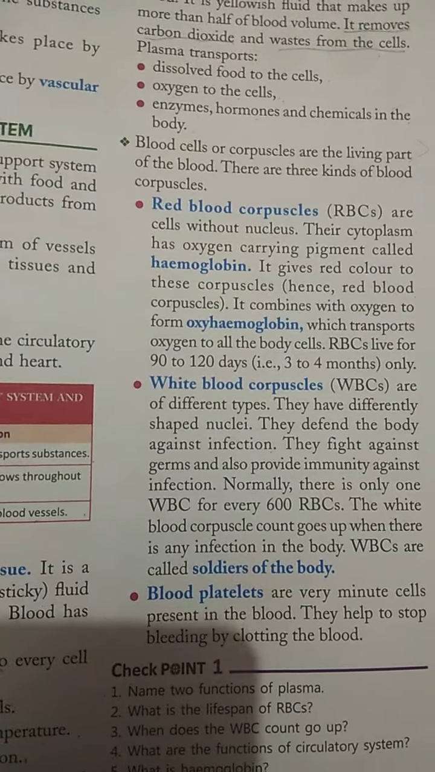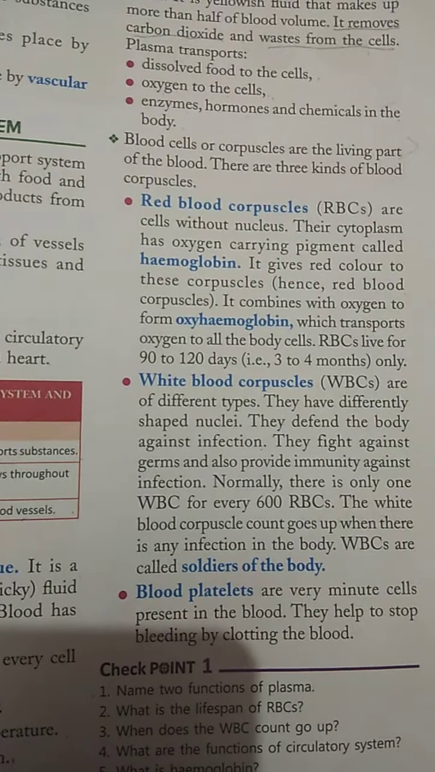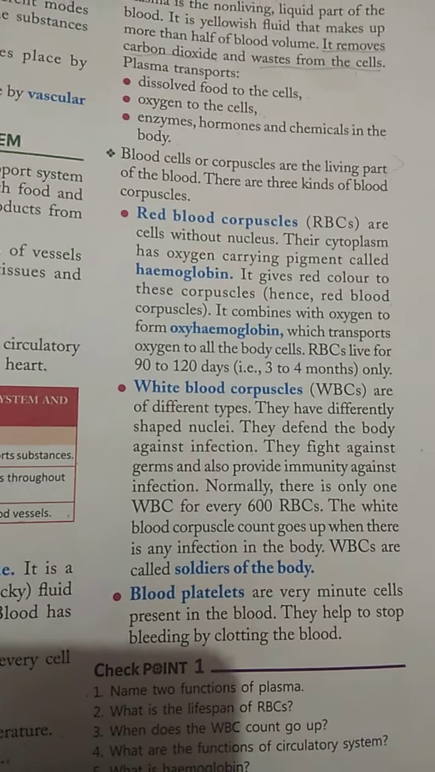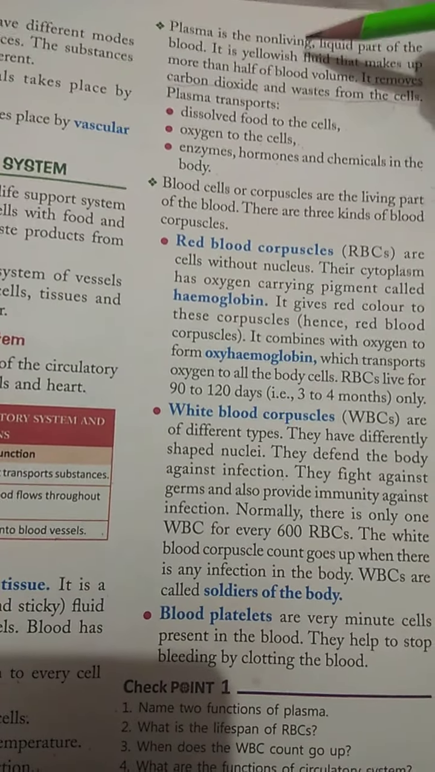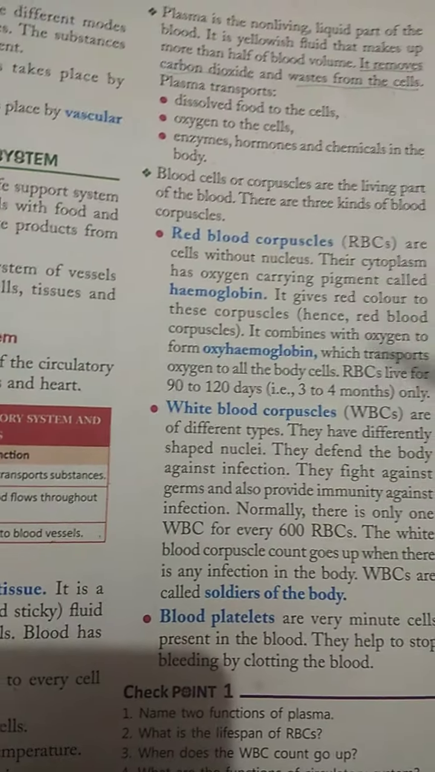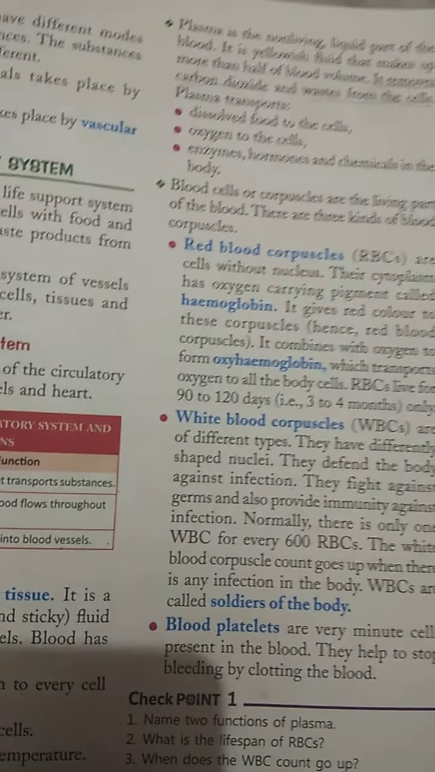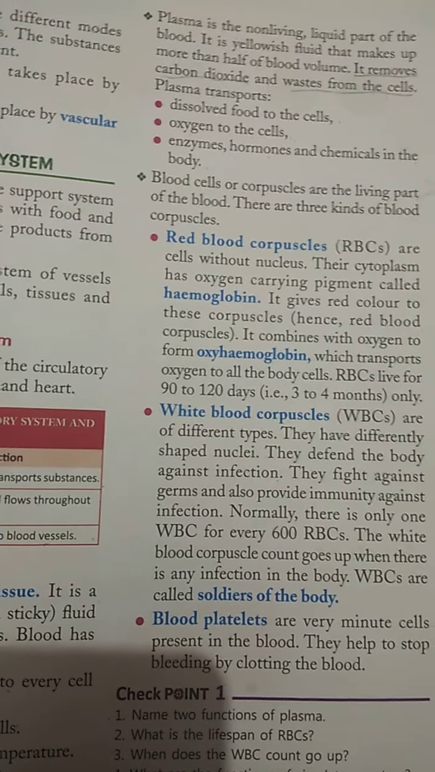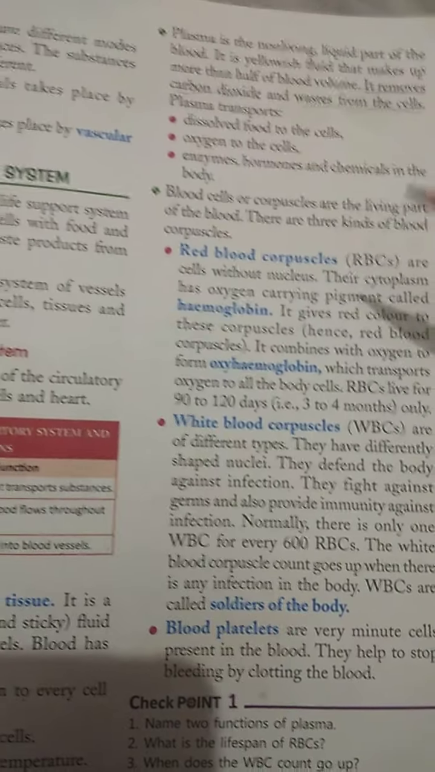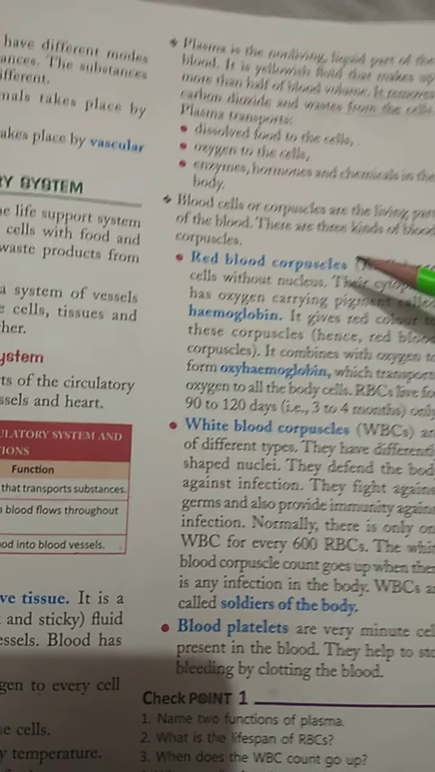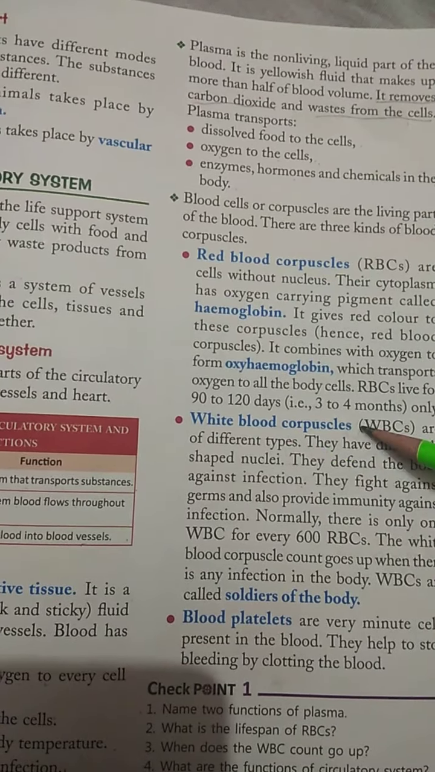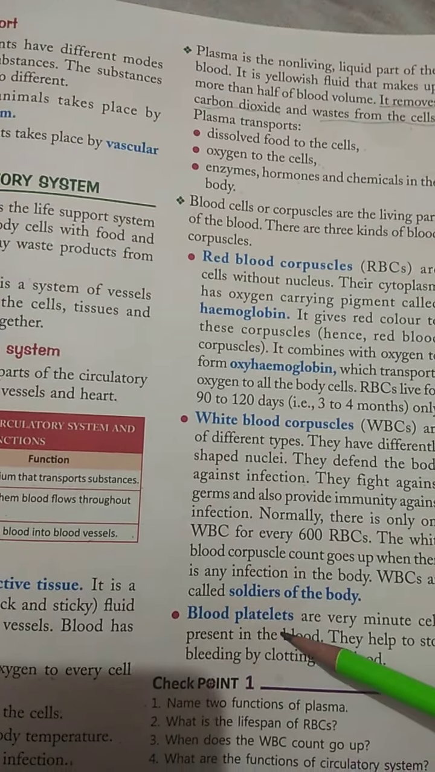Now we are going to discuss blood cells. Blood cells, or corpuscles, are the living part of the blood. As we earlier discussed, the plasma is the non-living part. Blood has two components, plasma and blood cells. These blood cells are of three different types: red blood corpuscles, white blood corpuscles and platelets.